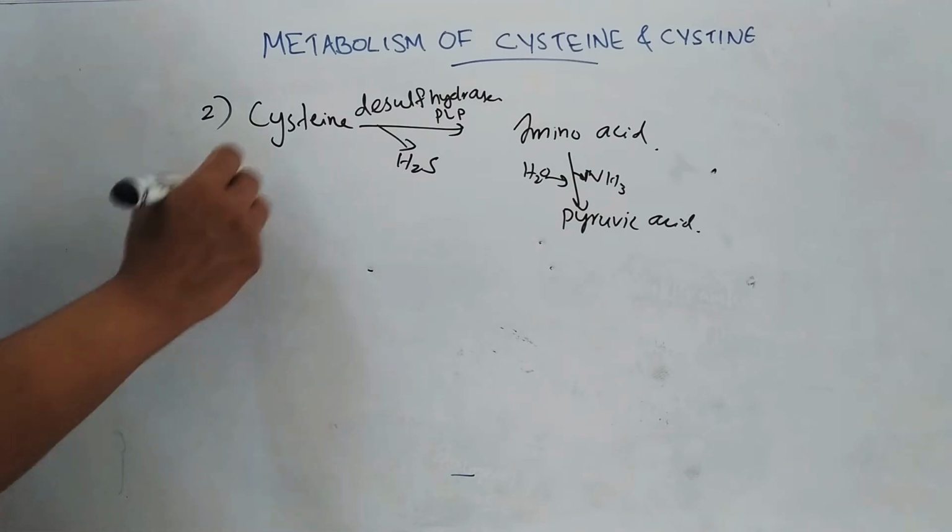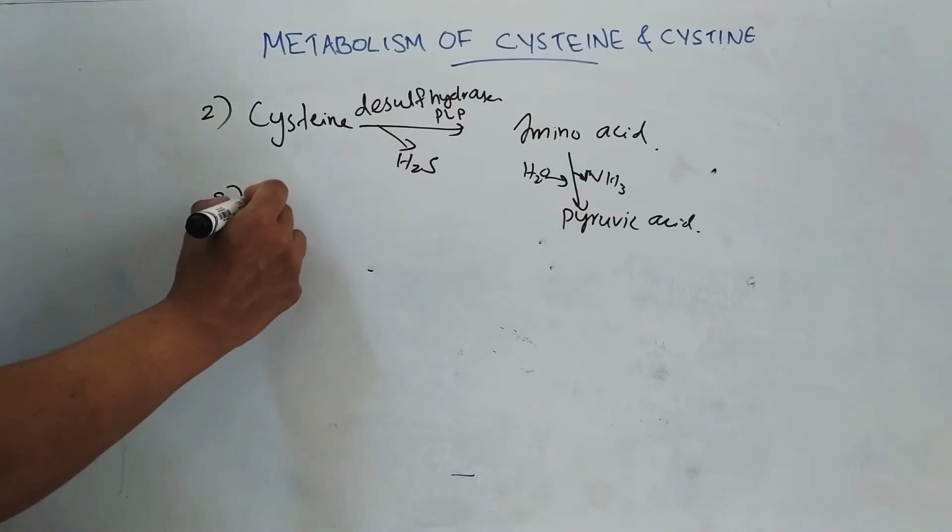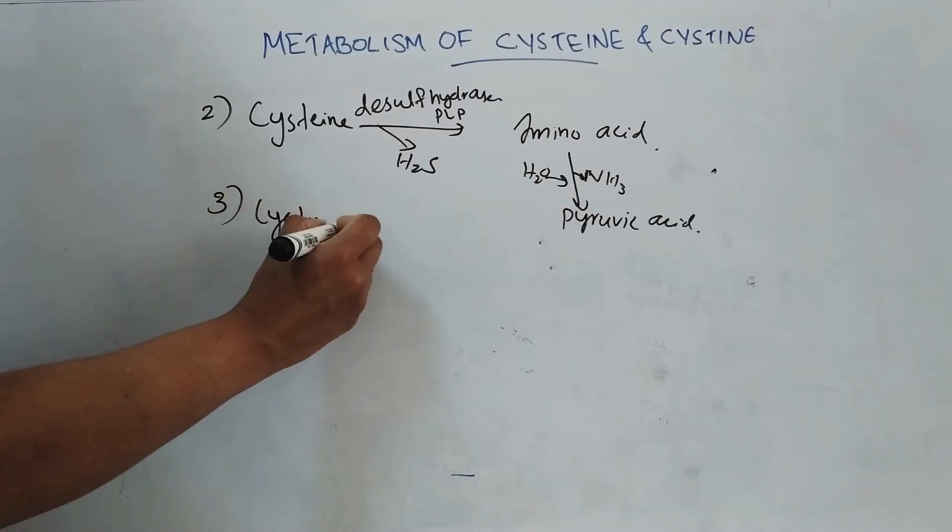Third pathway is that cysteine undergoes transamination by the enzyme transaminase.